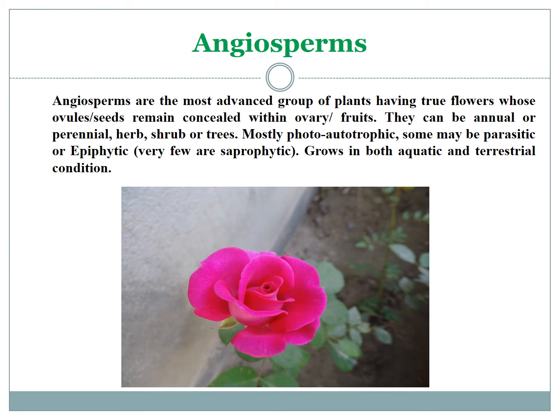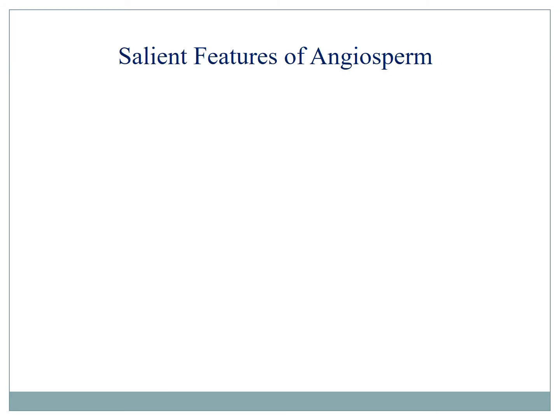Angiosperms are the flowering plants, which produce true flowers, and their seeds remain covered or concealed within their ovary. They may be herb, shrub, or tree. They are mostly autotrophic; some may be parasitic or epiphytic. Features of angiosperm.